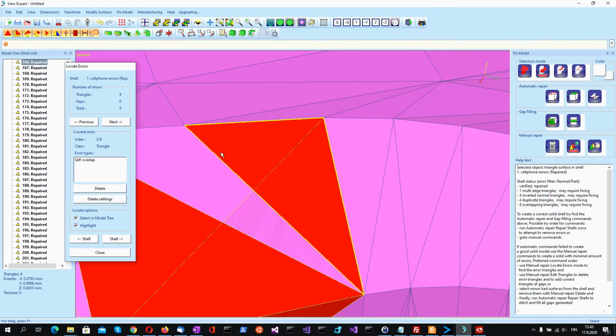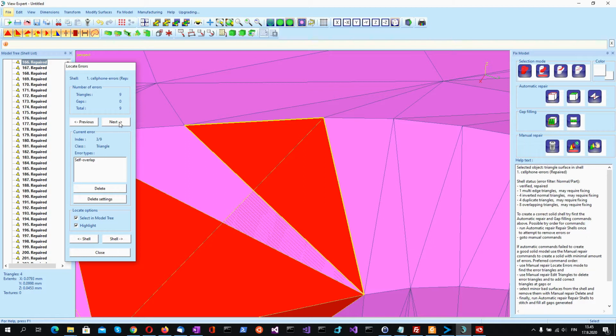Let's concentrate first on this area. We can try to fix the problems by selecting the problem triangles here, deleting them with the locate errors delete command, and if gaps appear, then run the automatic repair to close the gaps.